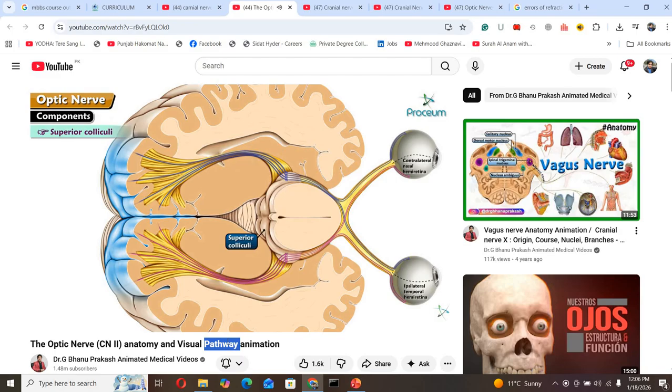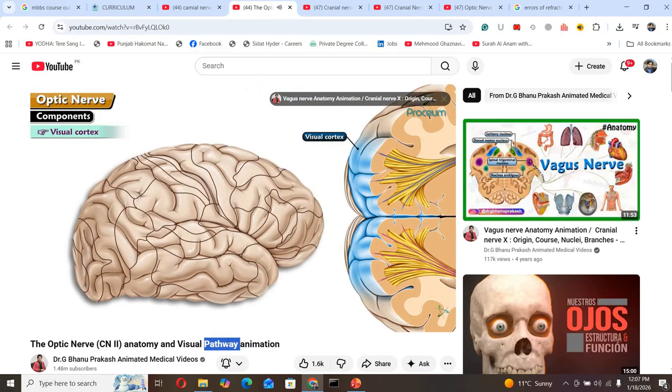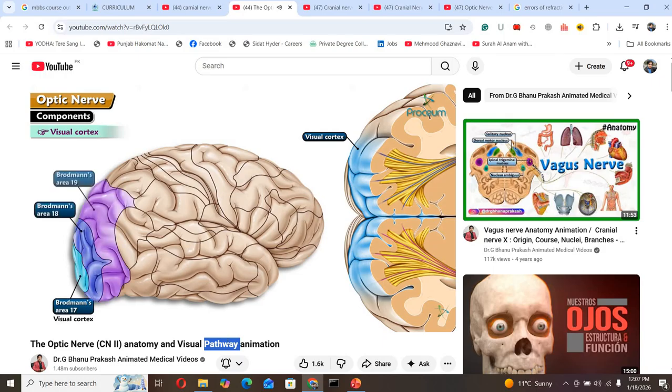Superior colliculi are a pair of elevations on the dorsal aspect of the midbrain. Optic radiation arises from the geniculocalcarine tract. The visual cortex is situated in the occipital lobe and is located on the banks of the calcarine fissure. The area concerned with the integration of vision is Brodmann's area 17 around the visual cortex. The neighboring areas 18 and 19 are visual association areas.